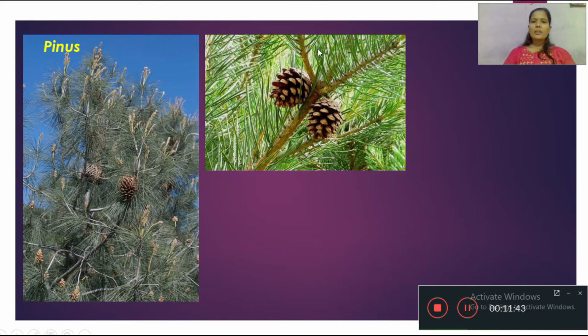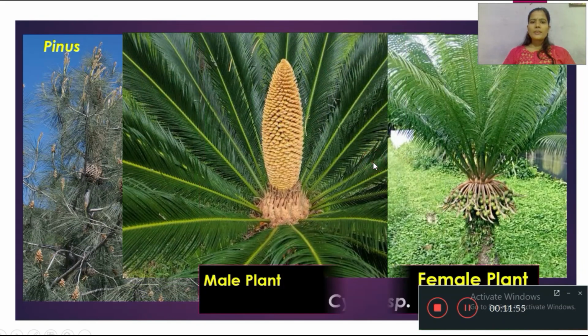Pinus produces woody structures. This structure is a female plant producing a female cone and a male cone. These are woody plants. In cycas, the male plant produces male organs and the female plant produces female gametophyte. The male plant produces the male organ, that is the microsporophyll, and the female produces the megasporophyll.